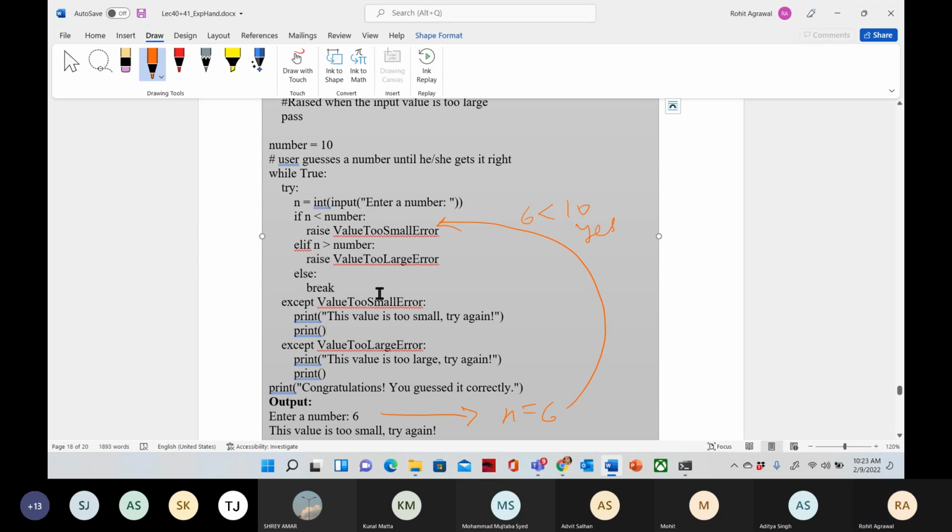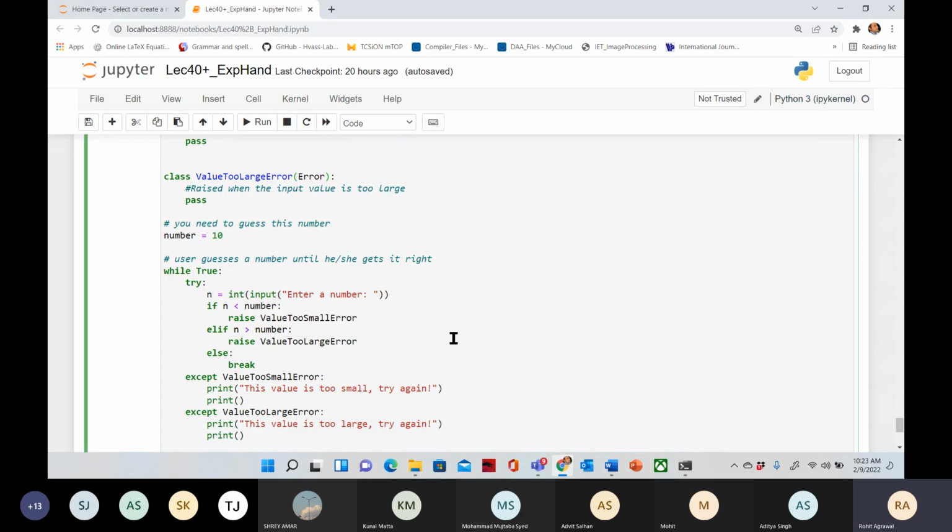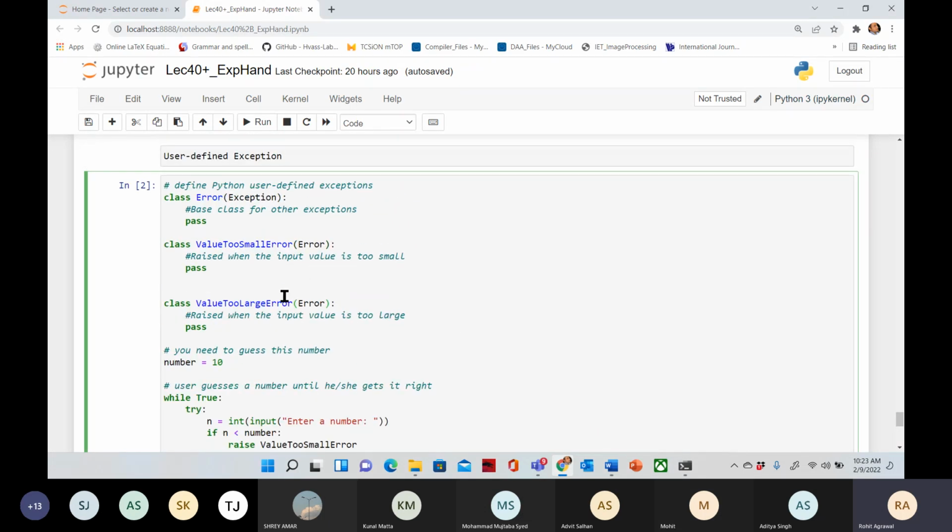I will try to show from here as well. Just a minute. See, we have just created three custom exceptions. The first one is the error, the second one is value too small, and the third one is value too large. All the exceptions should directly or indirectly inherit from the Exception base class.